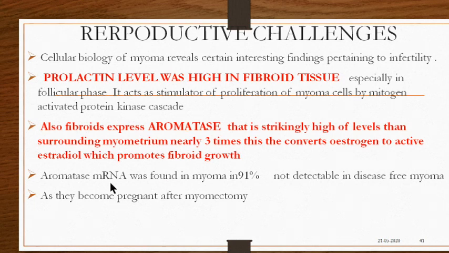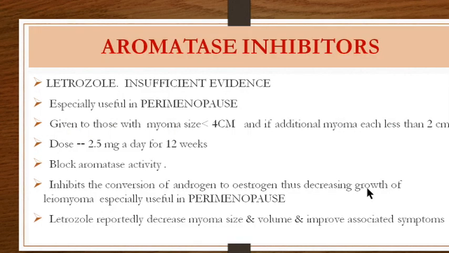And we found that aromatase messenger RNA was found in 91% of the myoma, and it was not detectable when the myomectomy was done. So these two also find their place as a medical treatment of fibroid. So when it is more of aromatase, what will you give? Aromatase inhibitors. And what is the drug? Letrozole. Of course, it is in the preliminary stage and there is insufficient evidence.